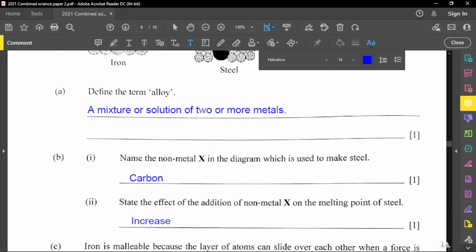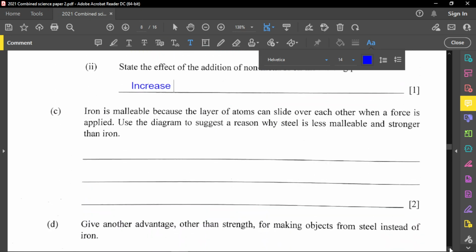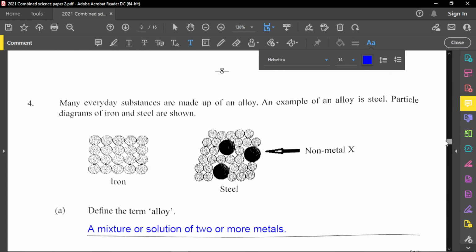For part C, iron is malleable because the layers of atoms can slide over each other when a force is applied. Use a diagram to suggest the reason why steel is less malleable and stronger than iron. If we go back to the diagram, I put the nonmetal in, so the particles will not be able to slide over each other, just like in the first diagram with iron alone.